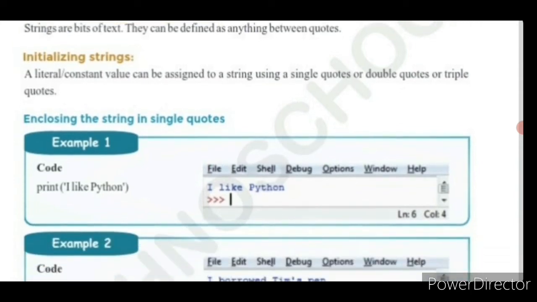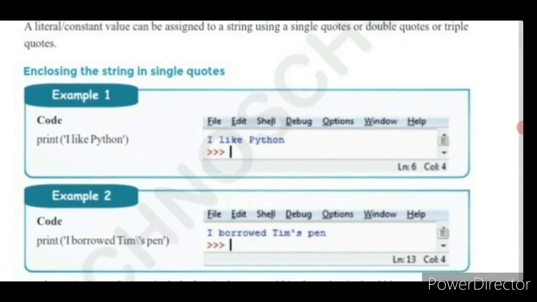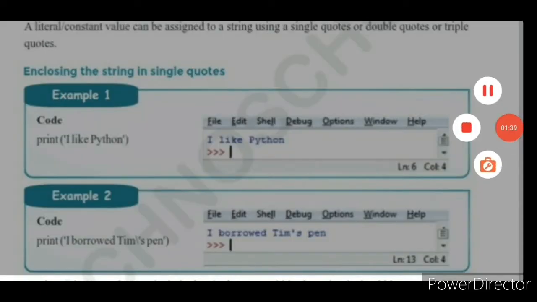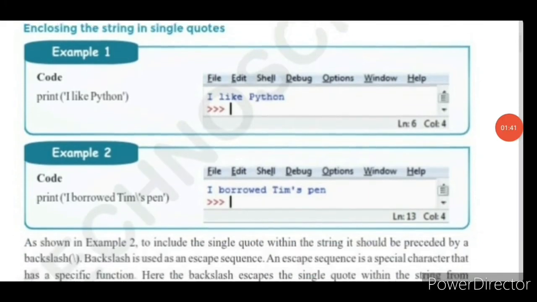Next we'll see one example of how to enclose the string in single quotes. See this code, children. Print within single quotes, it is written 'I like Python'. See the output window, how it is presented. Only the text presented inside the single quotes is printed: I like Python. Next see the second example.